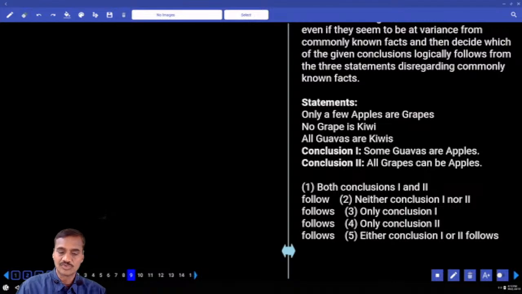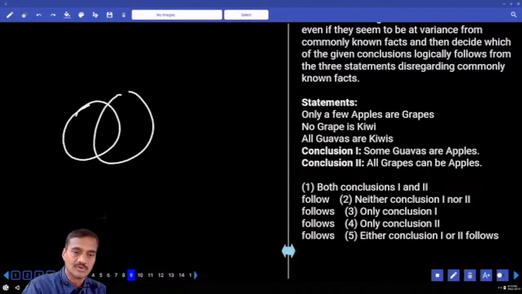Then coming to question number 9. Only a few apples are grapes. Only a few apples are grapes means only some of the apples are grapes but not all. This entire apple cannot be part of this grape.